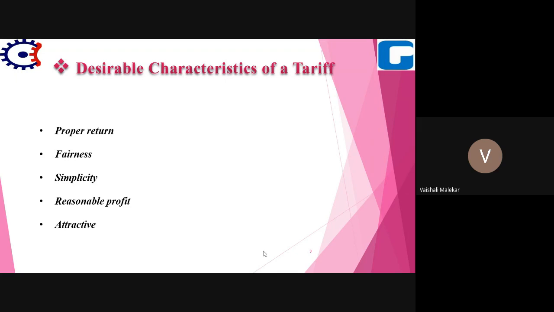Now the profit element in the tariff should be reasonable. An electric supply company is a public utility company, and it generally enjoys the benefit of monopoly.